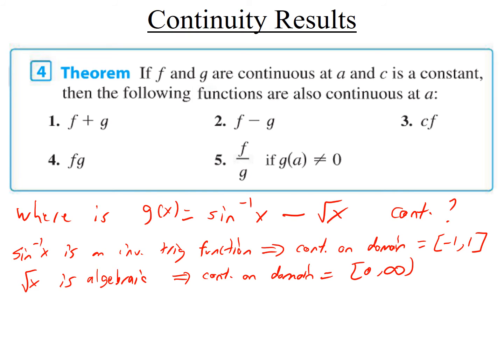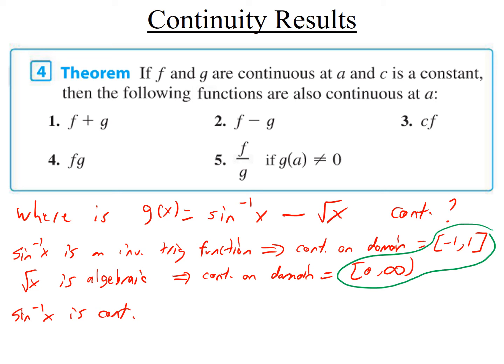Okay, but here's the problem. Square root of x is continuous at numbers that sine inverse isn't continuous at. For example, square root of x is continuous at the number 25, but sine inverse is not even defined at 25. So since the function we're talking about is g, where you subtract them, you want to look for what's in common to both. So let me write this down. Sine inverse is continuous. I'm basically trying to figure out what the intersection of these two sets is, or another way to say it, where they overlap. What are the numbers where they're both continuous?